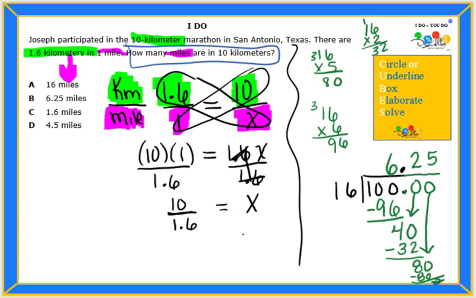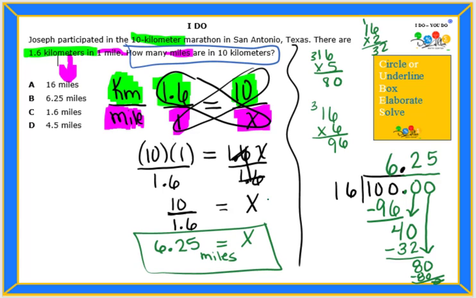So x is equal to 6.25, and remember, x is in miles. So x is equal to 6.25 miles. How many miles are in 10 kilometers? There are 6.25 miles in 10 kilometers.